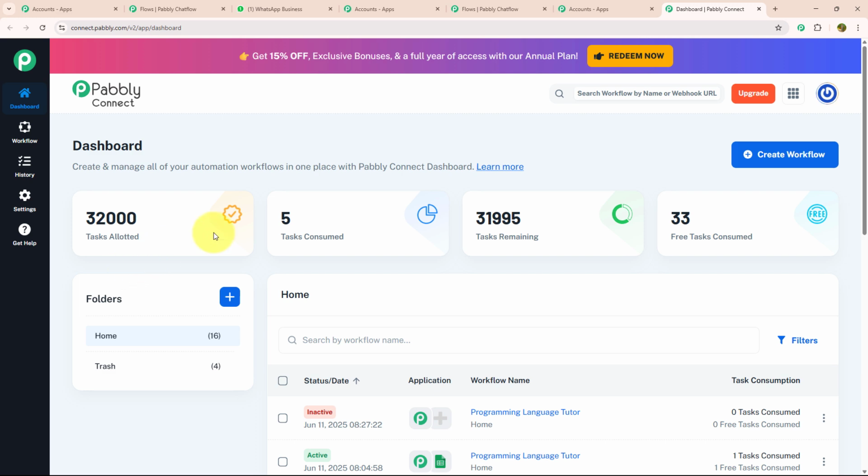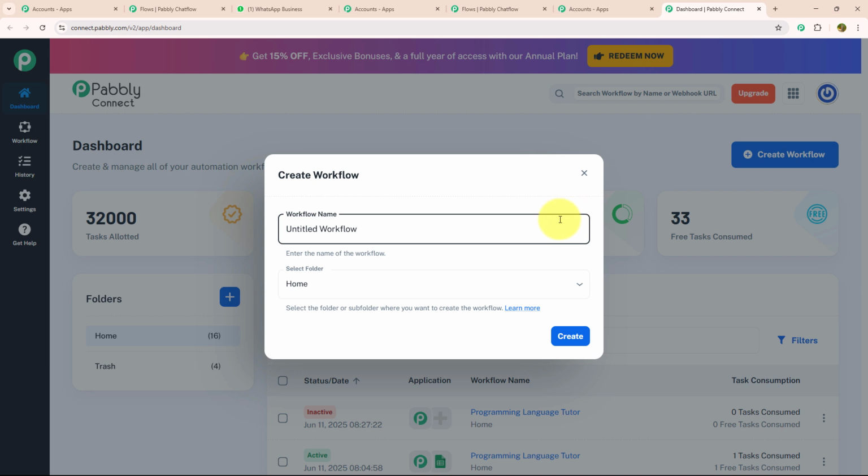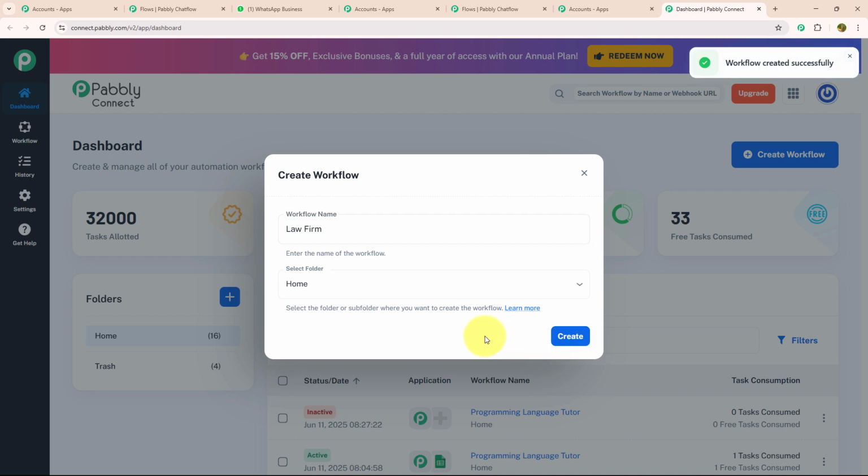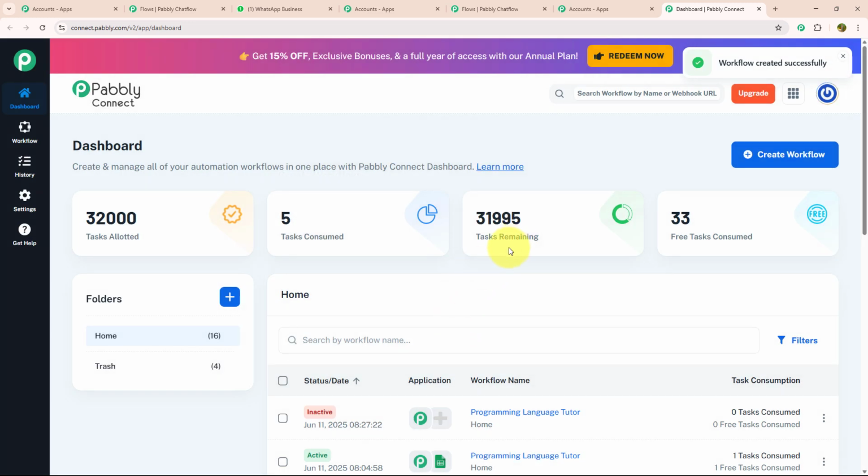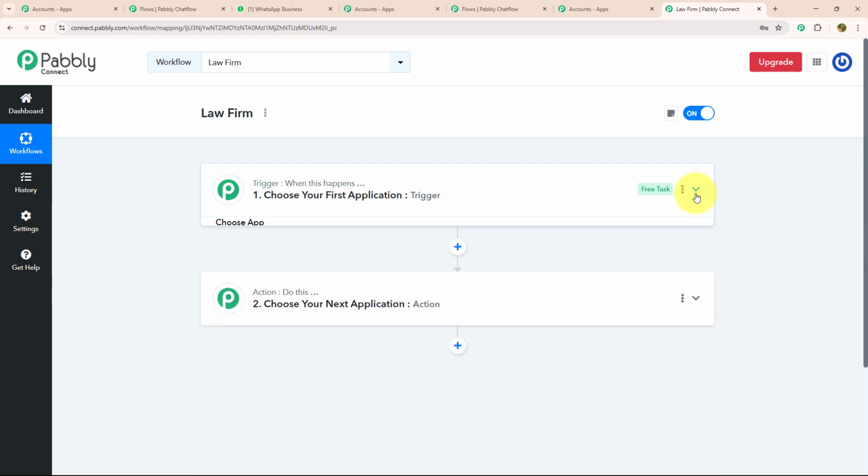Over here, to create a new workflow, you need to click on create workflow and enter your desired name. As we are making this chatbot for a law firm, I will name it accordingly and select the create button. After that, you will be redirected to this page.